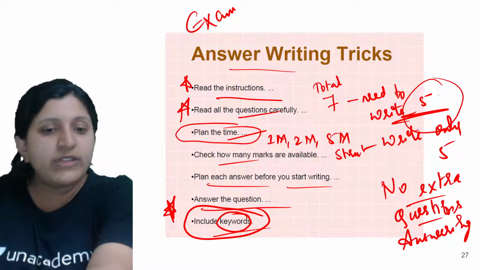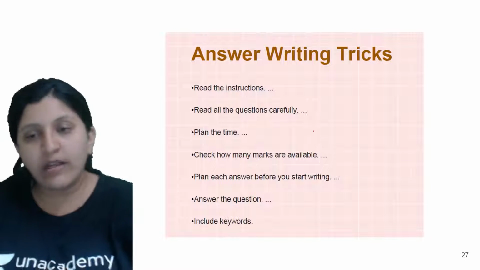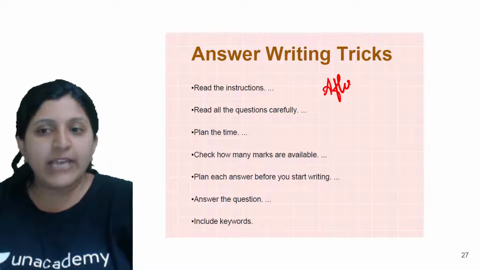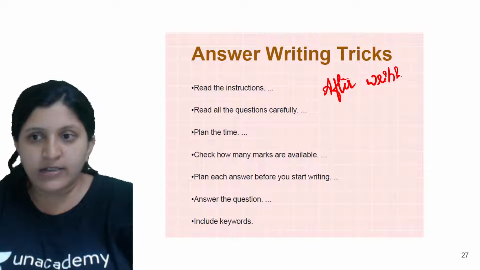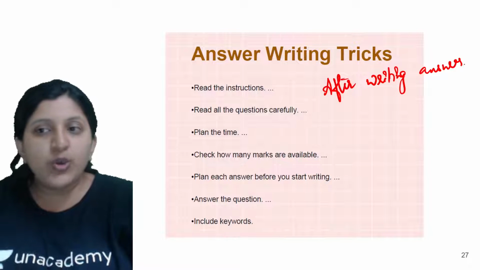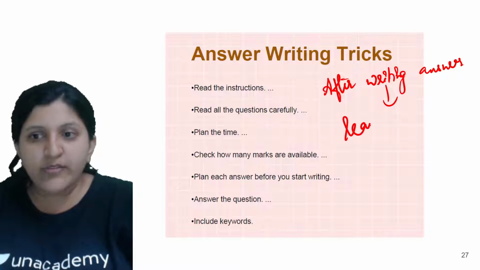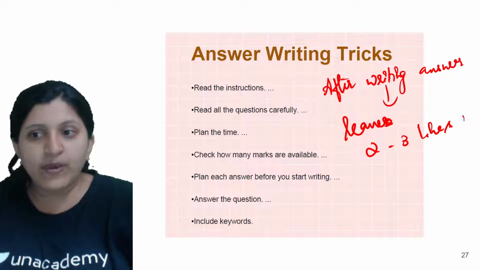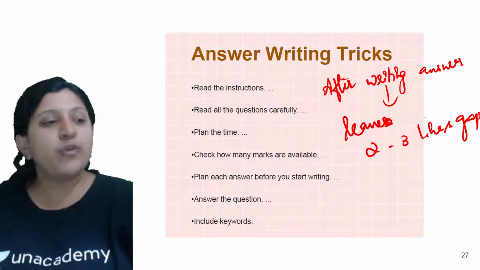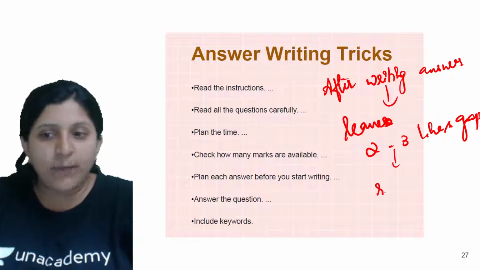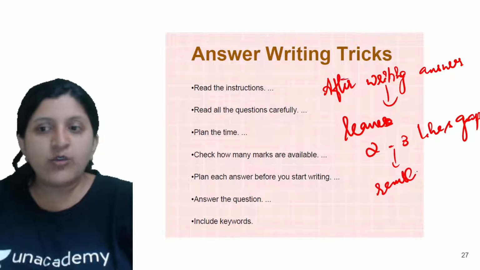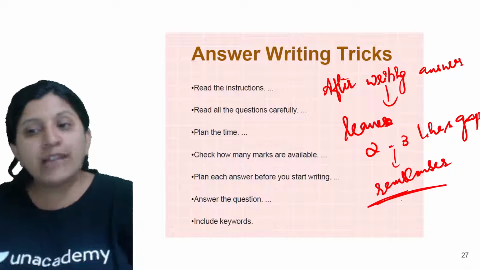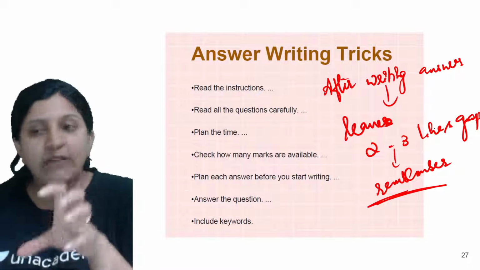One more thing that I need to say with respect to answer writing hacks. After writing an answer, make sure that you leave 2 to 3 line gaps. Always leave 2 to 3 lines gap, so that let's say you remember some points later, instead of writing a different question number and writing the whole thing again, you can just use whatever gap that you have left.